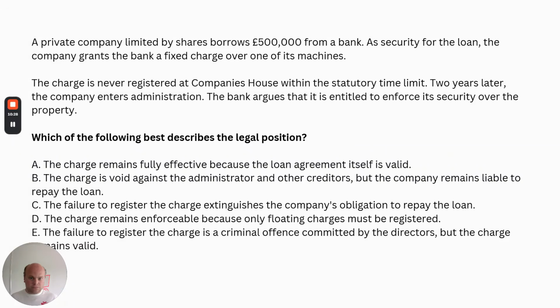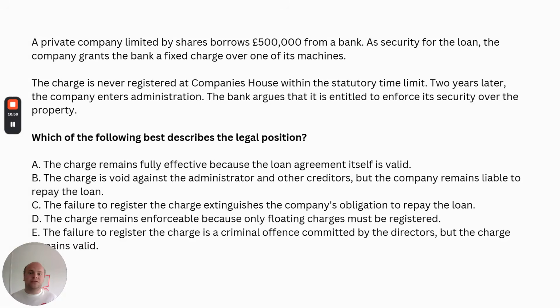So if security granted by a company is not registered within that 21-day period, then the security is void against a liquidator, administrator, and any creditor of the company. And therefore, the effect is that the administrator will not pay out the proceeds of any sale of the asset secured by the fixed charge to this bank, so of this machine.